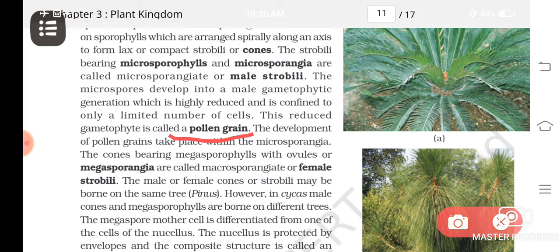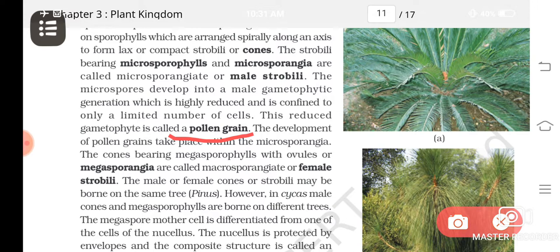In pteridophytes, both had independent life; they are not dependent on each other. And when you reach gymnosperms, you can see that the sporophyte is the original plant body, and it is bearing spores. Where are they borne? On sporophylls. Sporophylls aggregate to form cones.